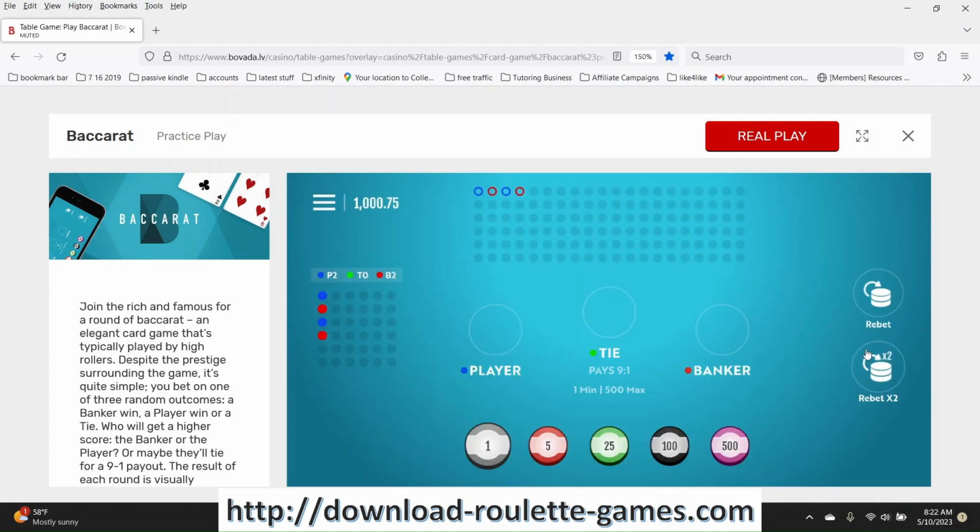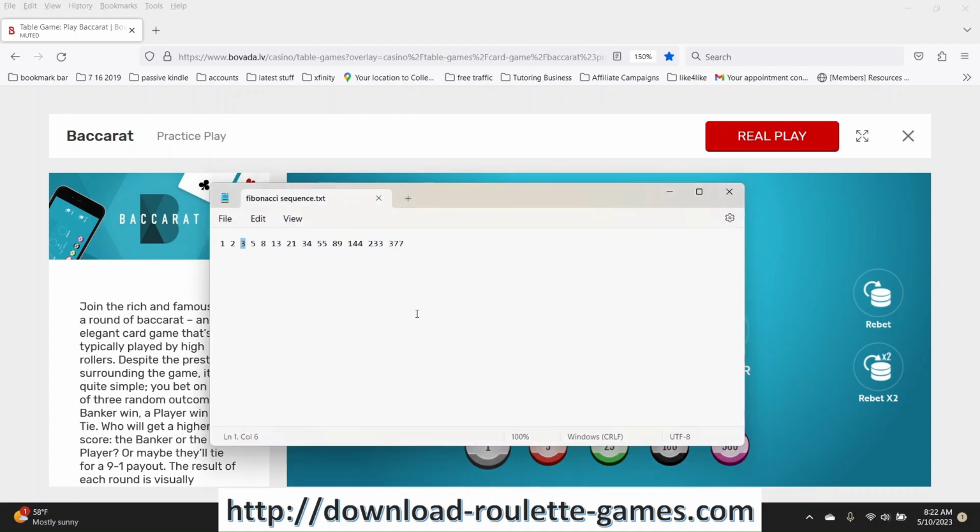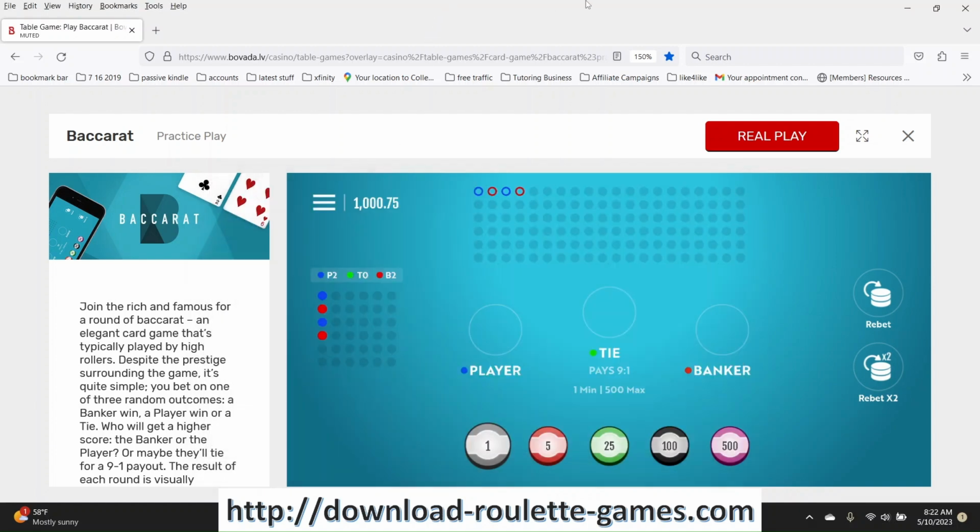Okay. Now, I am actually a little bit ahead here, but that's okay. Actually, no, because I won the original one, which meant I was at 1,001. So, like I said, I won the 3, so I'll go to a $2 bet. There. $2 bet. Now it's been following this pattern of going back and forth, so I'm going to bet the $2 on player, betting that it's just going to continue that trend.